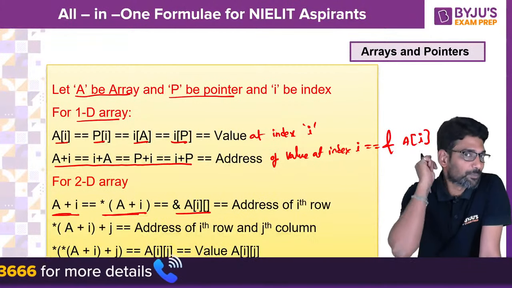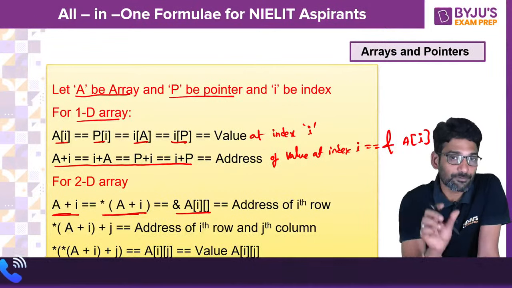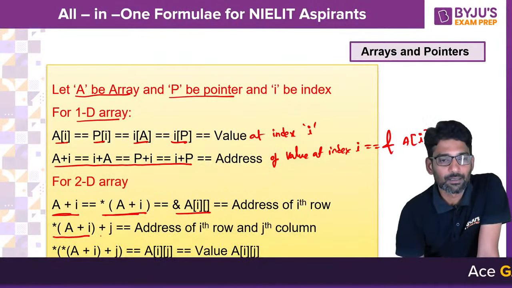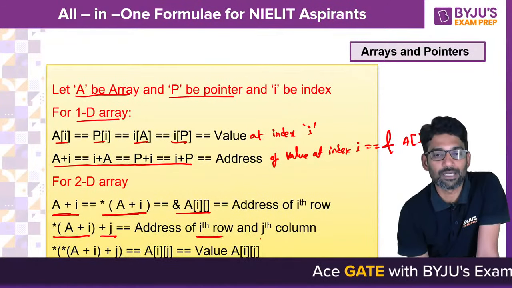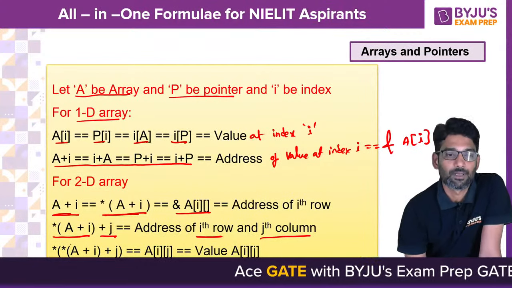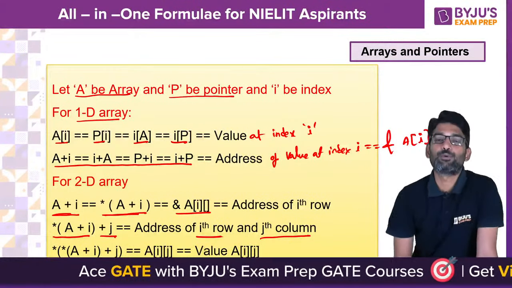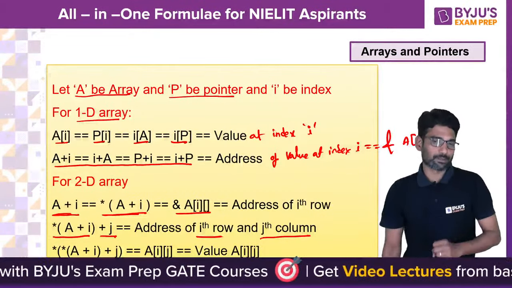Array is a constant pointer, no? So, both give the base address of the ith row. When you say star of A plus I, plus J, then you will get the address of ith row jth column, and if you use a double star, you will get the value at I and J. Okay, this is a very simple one.